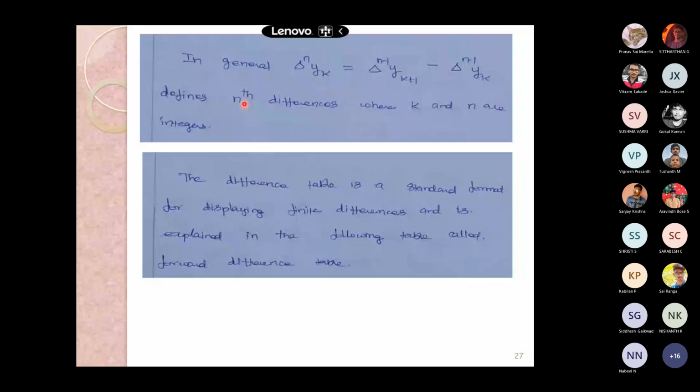See, a set of x and y values is given to us, and we need to find the forward interpolation. This will be delta y naught, and the difference between y1 and y2 will be delta y1, and here the difference between delta y naught and delta y1 is delta square y naught.